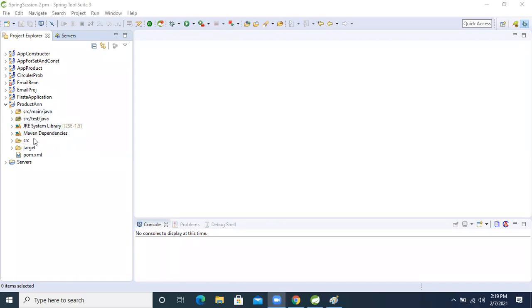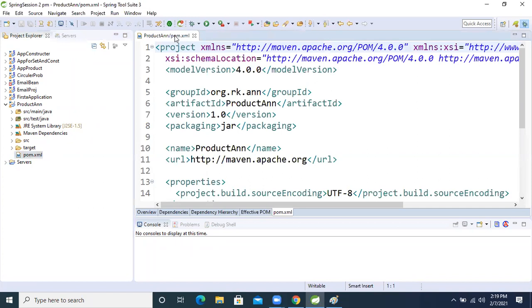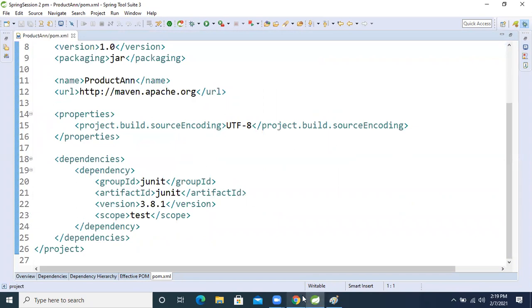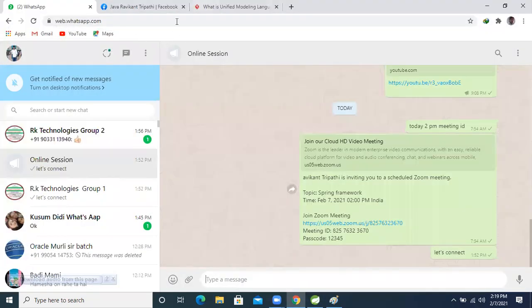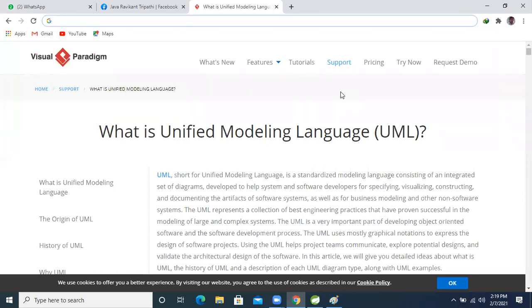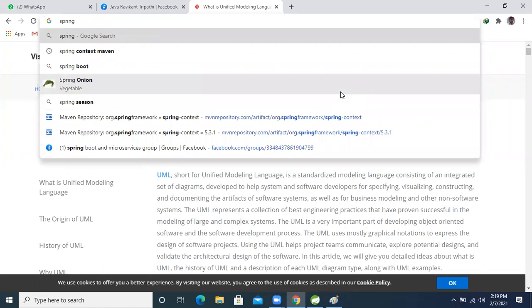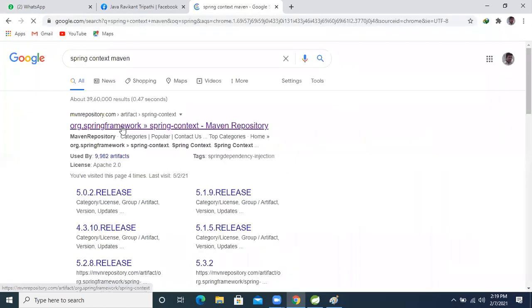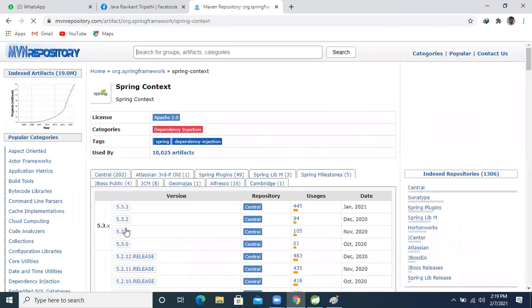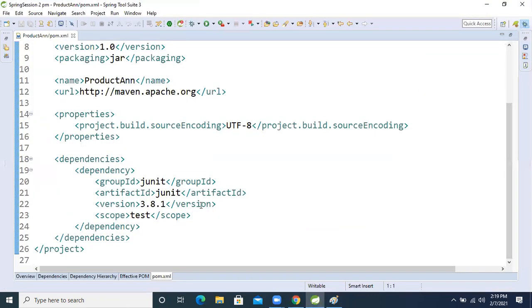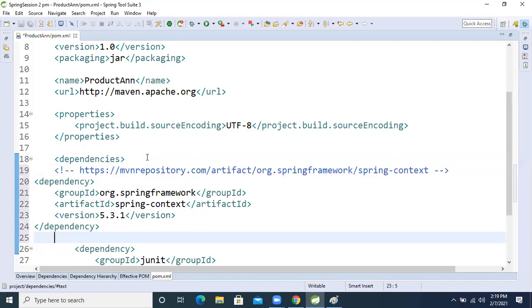So after creation of the project, we will open the pom.xml. If we want to work on Spring, we need dependencies. So we will go to the browser and search for spring context maven. We will copy the dependency from the Maven central repository, and paste it inside the dependencies tag.